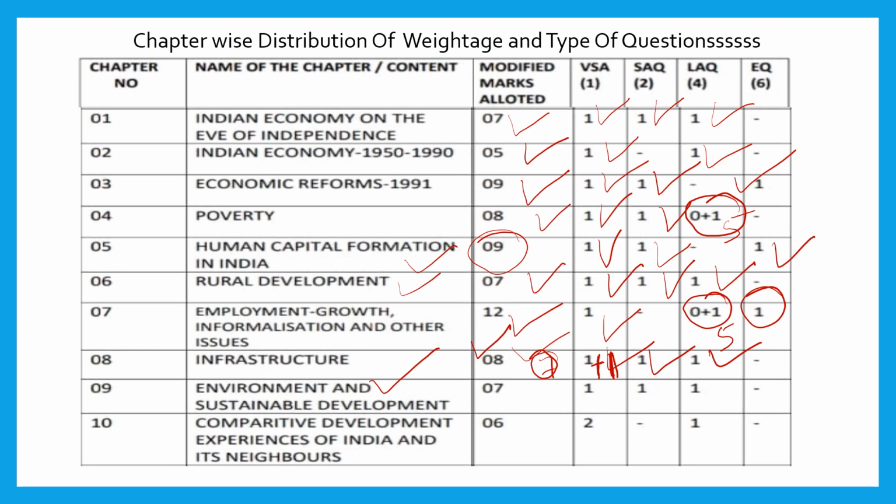Environment and sustainable development: 7 marks is allotted from this chapter, 1-mark question 1, 2-mark question 1 and 4-mark question 1. Come to comparative development experience of India and its neighbors. From this chapter, they will ask two 1-mark questions and one 4-mark question.